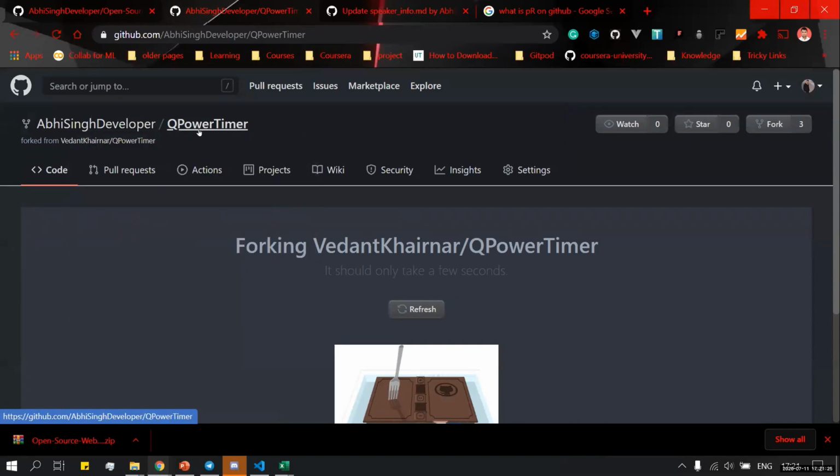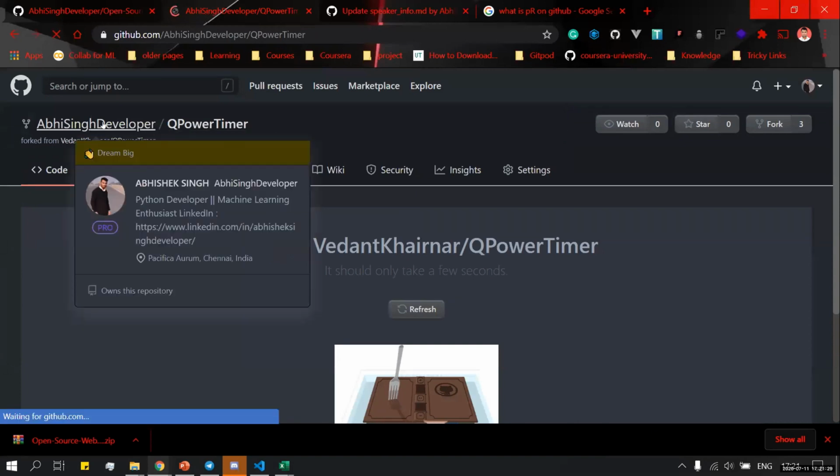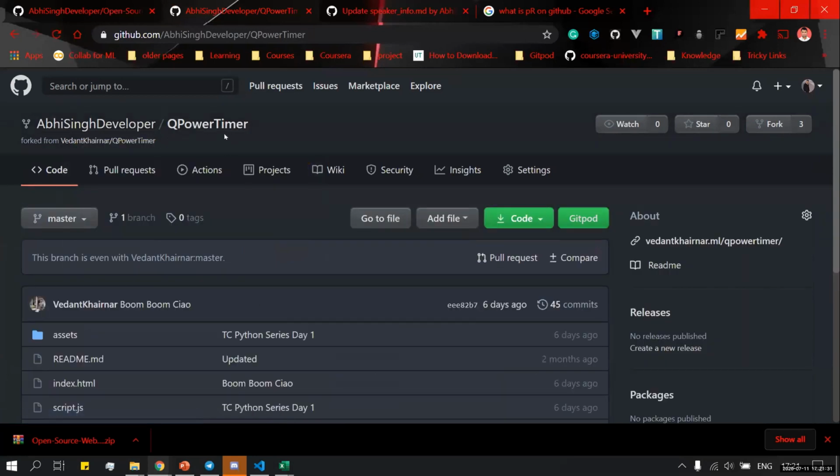See, now I can see it in my repository. Here it is showing my username slash the repository name, which means I have this repository in my list now, and where it has been forked from is given here: Vedant's repository, and I have forked this.